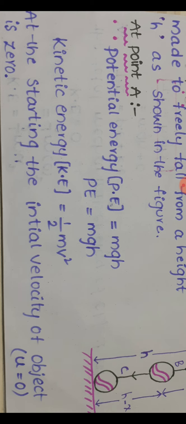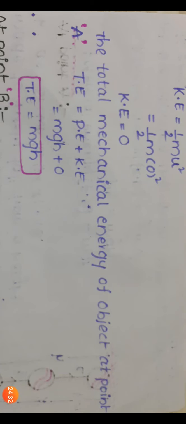It is at rest, so u equals 0. Substituting u equal to 0 in kinetic energy, K equals half m u square, and since the initial velocity is u equal to 0 because the object is at rest, half m 0 whole square, the total kinetic energy is 0.